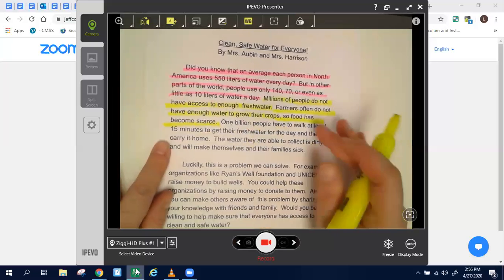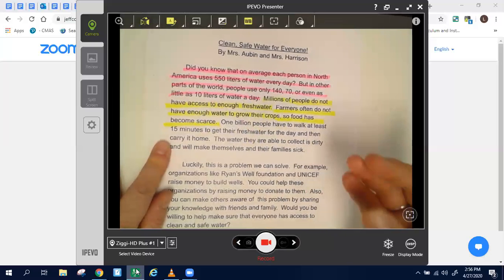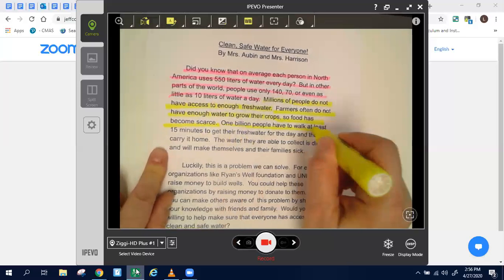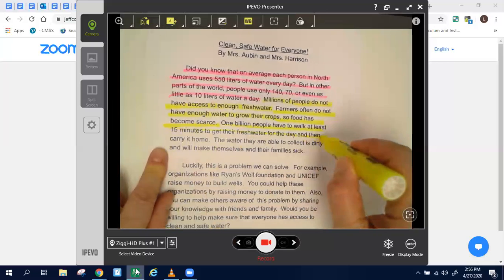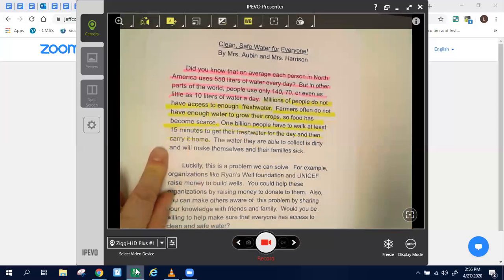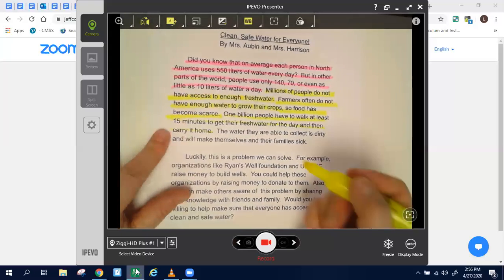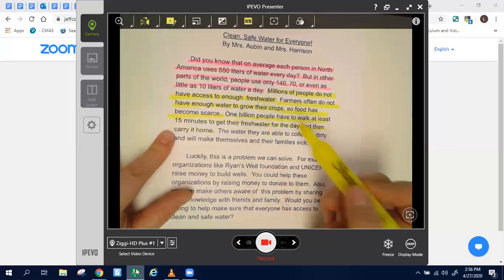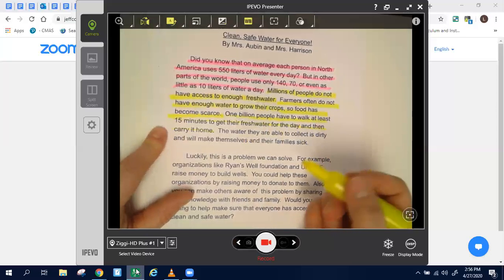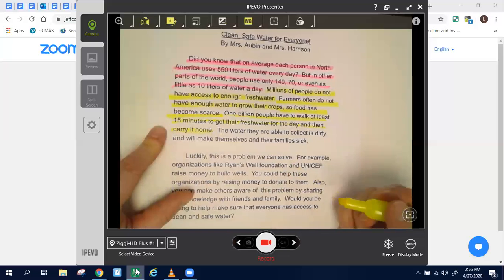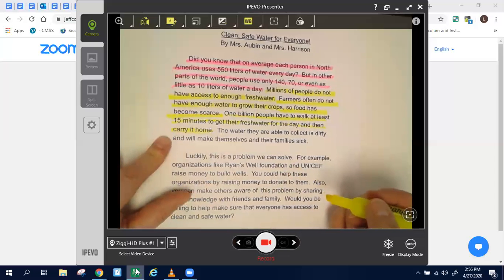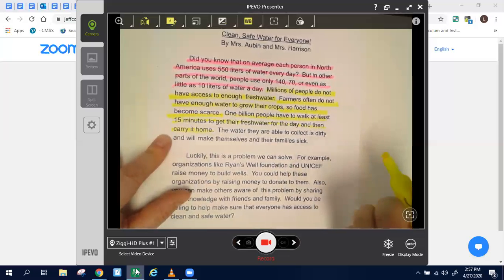So we looked back at our One Well book and we got a little bit more information. You are certainly welcome to go use your One Well book. 1 billion people have to walk at least 15 minutes to get fresh water for the day and then carry it home. So I expanded on this idea about having to get water and I put it as an actual fact. By saying 1 billion people have to walk 15 minutes, that is pulling on a little bit of their heartstrings. And again, I'm trying to convince them that they need to help. So facts that are real and really send the idea home are useful.